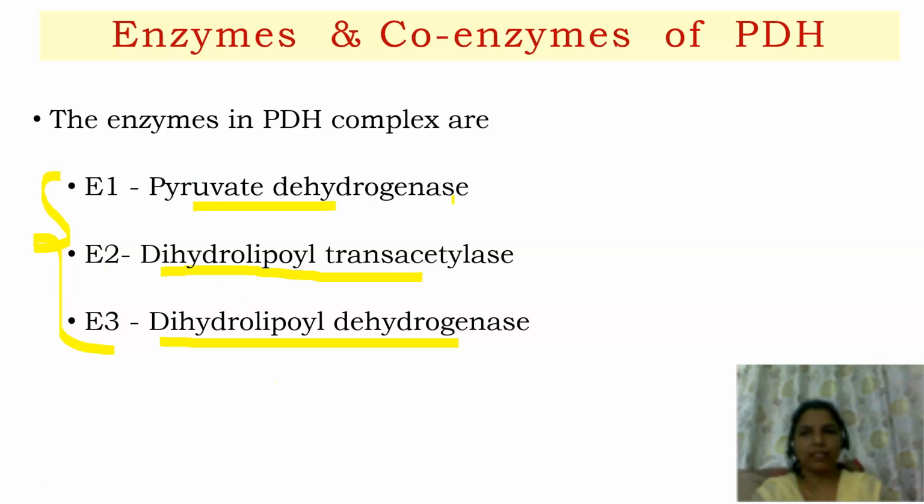It is dehydrogenation; then dihydrolipoyl transacetylase, it transfers; and again it is a dehydrogenation reaction. Remember, there are 3 enzymes in the pyruvate dehydrogenase complex. What are they? E1, E2 and E3.